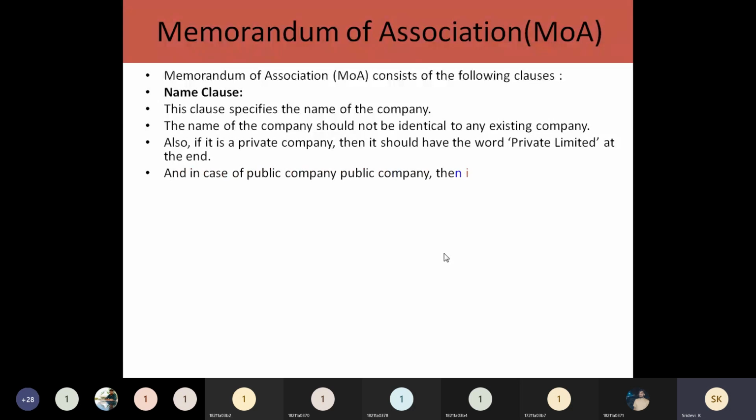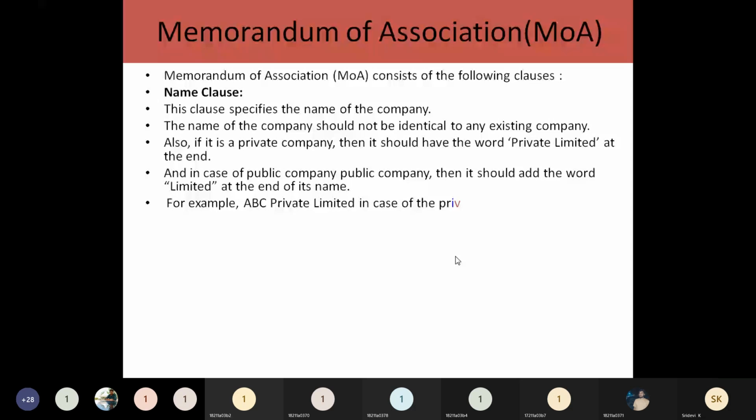In case of a public limited company, at the end of the company name they will add a single word, that is limited. So limited at the end of the company name indicates that it is a public company, and private limited indicates that the company is a private company. In the name clause itself, they are going to indicate this.